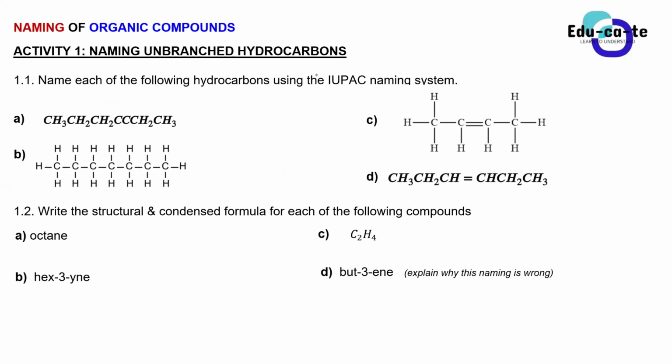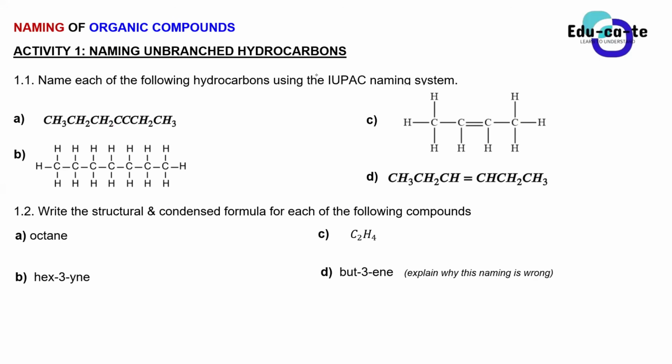This is the homework. You want homework? All right. So this is your homework, guys. It's activity 1. You are naming unbranched hydrocarbons. So we are combining alkanes and alkynes. Each question has 4 sub-questions, of course.